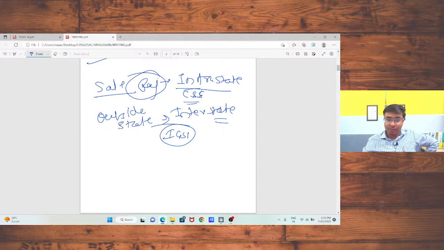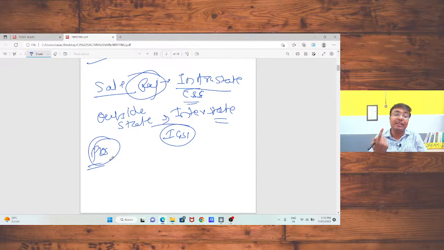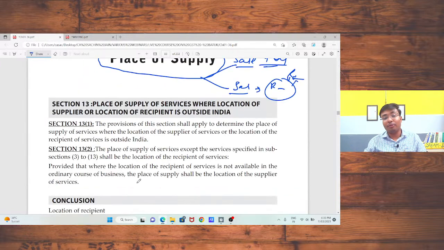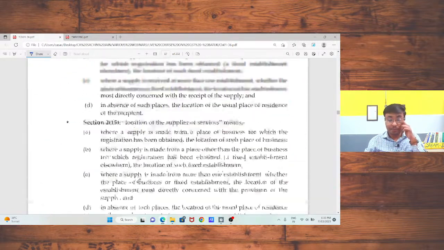In case of place of supply in various situations, there are multiple issues on which multiple litigations are pending under various High Courts and the appellate tribunal, appellate authority. Okay, sir. So for clearing the concepts, for clearing each and every point regarding place of supply, we are going to discuss one by one the terms of law. Okay, sir.